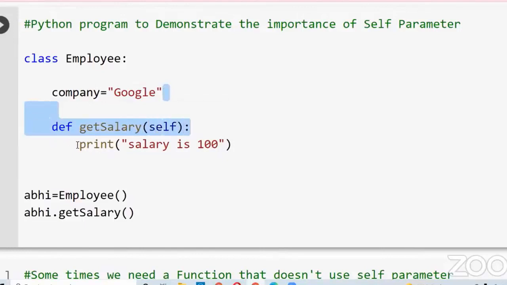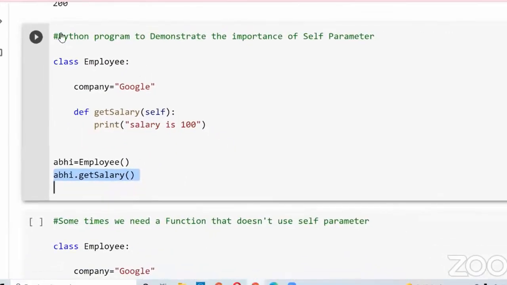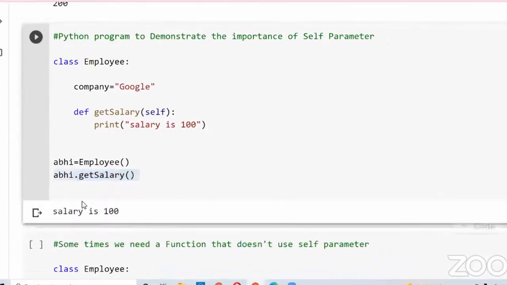Inside this method, I am printing the statement salary is 100. Now I created an object, and with the help of the object, I call this get_salary method. Let me run this cell, then I will explain the importance of the self parameter. We got salary is 100 because in the get_salary method we have a print statement, salary is 100.